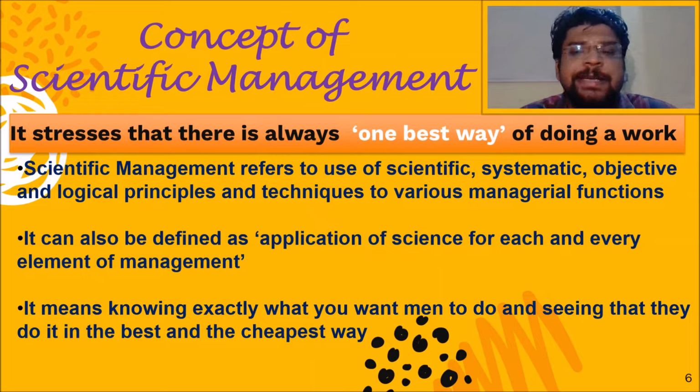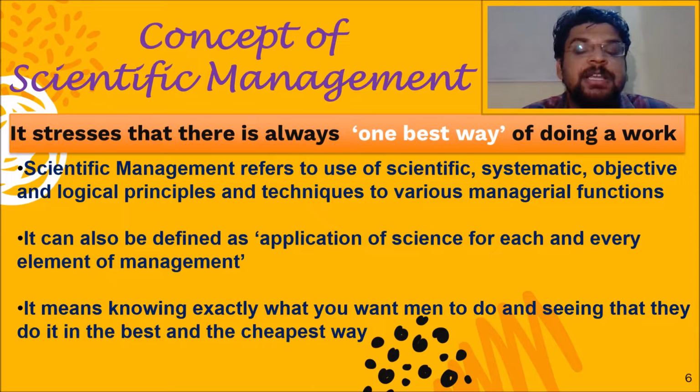So here we can see scientific management can also be defined as the application of science to each and every element of management. Whatever activity we are going to undertake in management has to be guided by science. We need to apply science in each and everything, and if we do so, then the management is known as scientific management. All right.